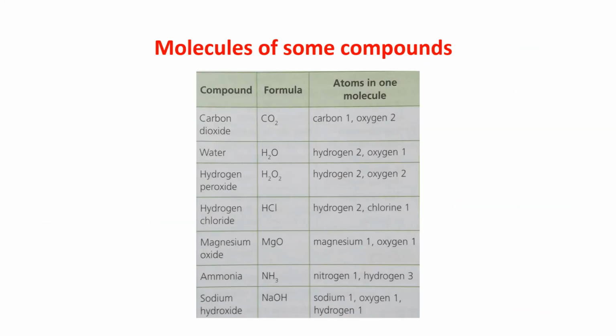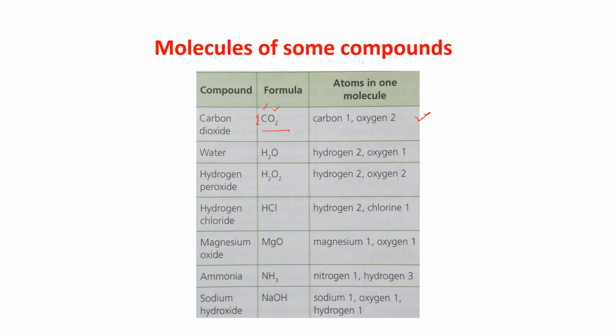So these are molecules of some compounds. The compound is carbon dioxide. The formula is CO2. Atoms in one molecule: this is one molecule because nothing is given, that means one CO2, one molecule. What are the atoms present? 1 atom of carbon and 2 atoms of oxygen.